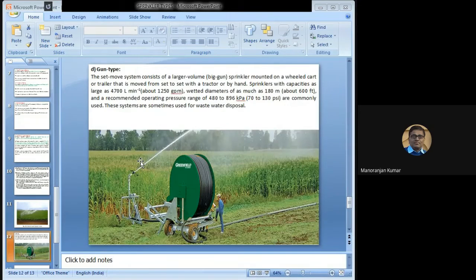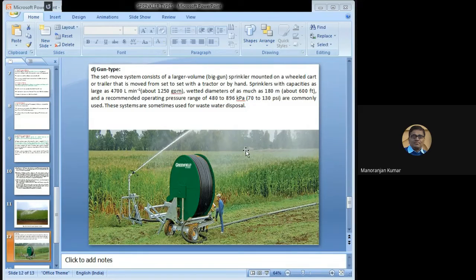Now the other type of sprinkler irrigation system is the gun type. This sprinkler system is also known as the rain gun type of sprinkler irrigation system. The set move system consists of a large volume, big gun type sprinkler mounted on a wheeled cart or trailer that is moved from set to set with a tractor or by hand.